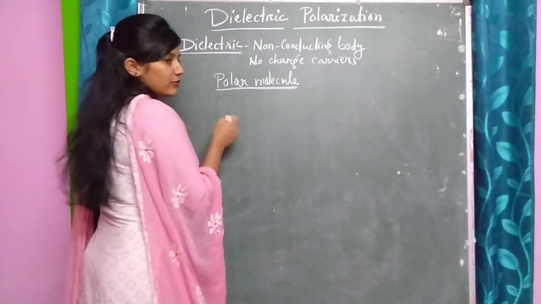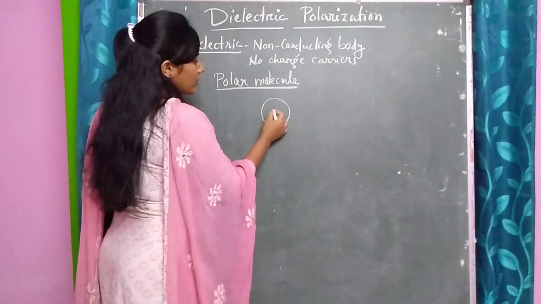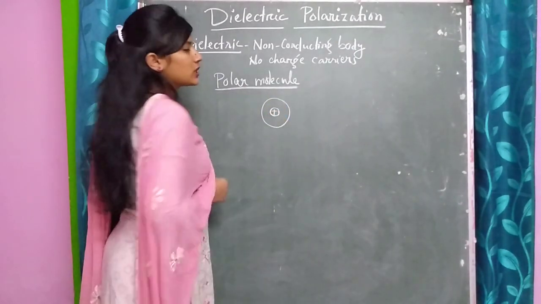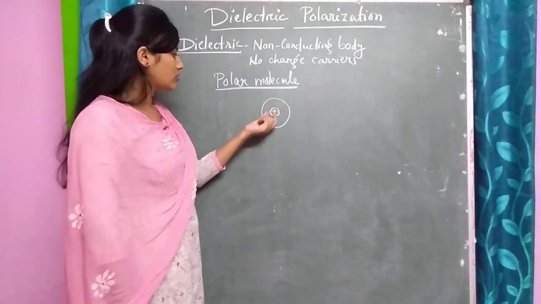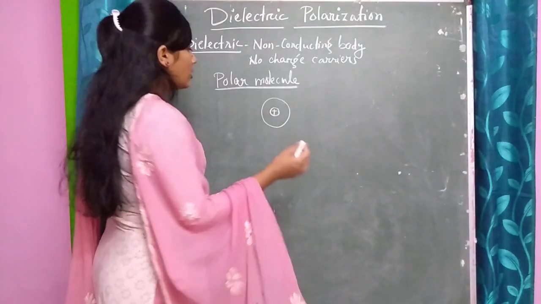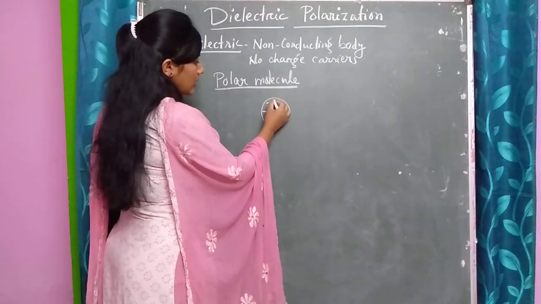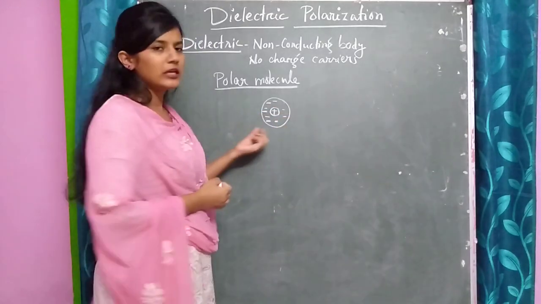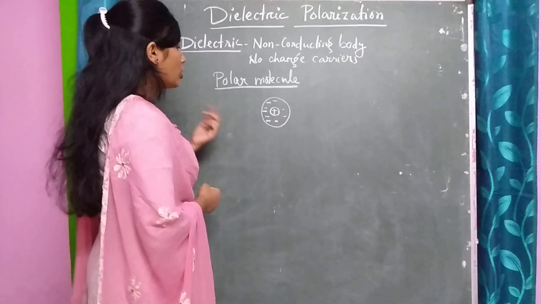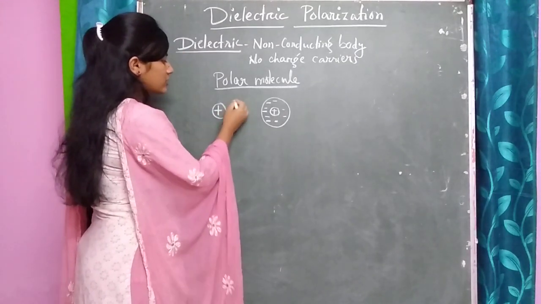Suppose I take the case of an atom where the positive charge is placed at its nucleus or at its center, and the negative charges are not uniformly distributed.